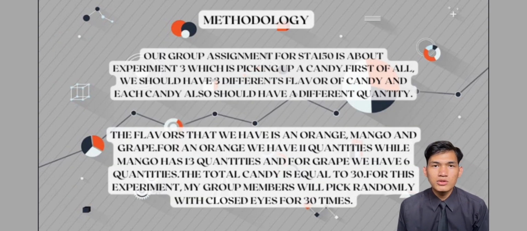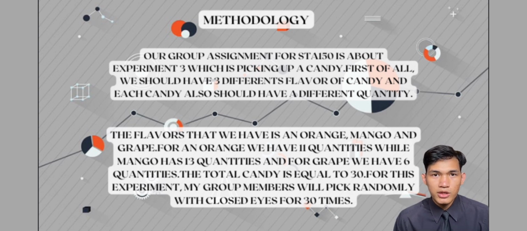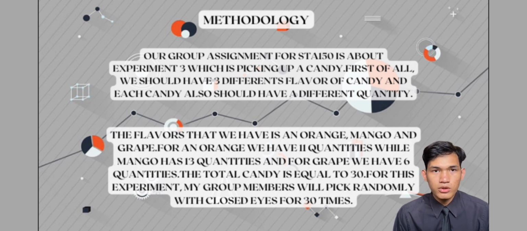Methodology. Our group assignment for STA150 is about experiment 3, which is picking up a candy. First of all, we should have 3 different flavors of candy, and each candy also should have a different quantity. The flavors that we have are orange, mango and grape. For orange, we have 11 quantities, and for mango, we have 13 quantities, and for grape, we have 6 quantities. The total candy is equal to 30, and for the experiment, my group members will pick it randomly with closed eyes for 30 times.